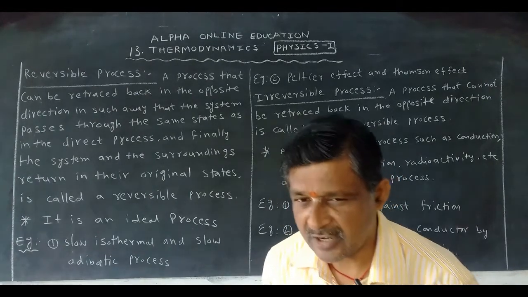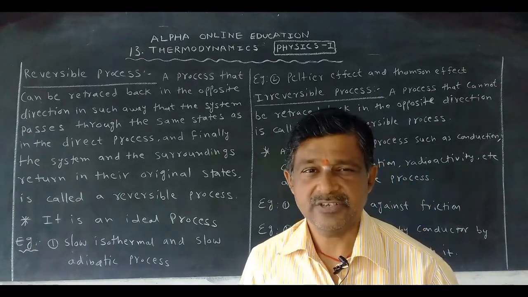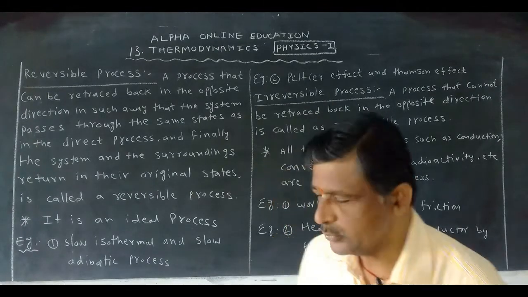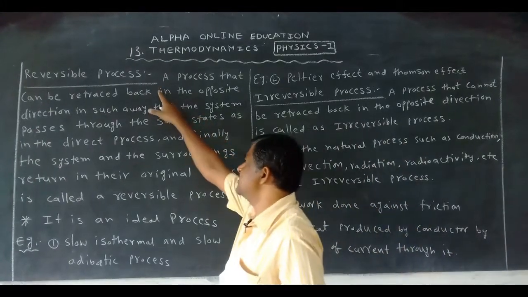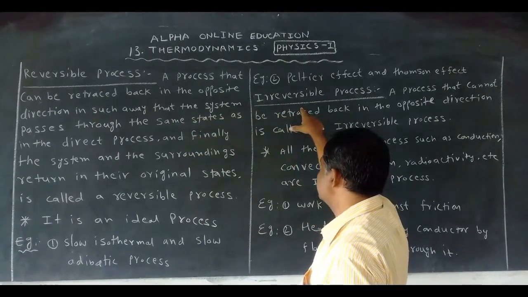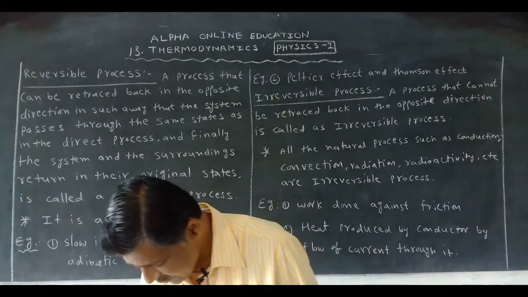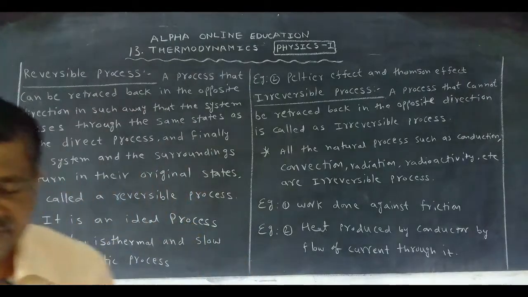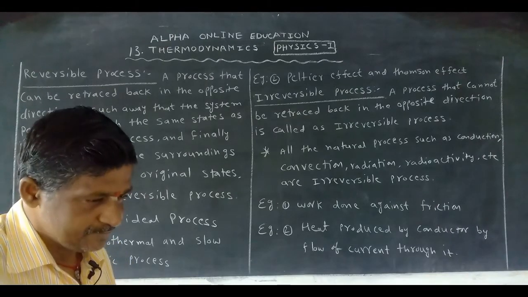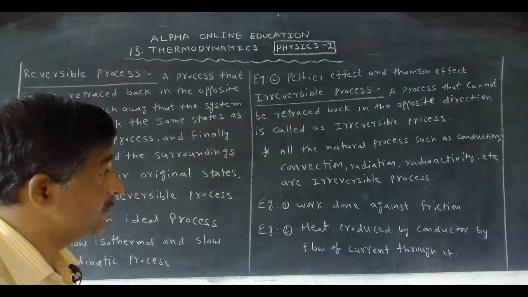These we covered in the last classes, but in this class we want to discuss another 2 processes. And what are the 2? The first one is the reversible process, that is the 7th one, and the 8th one is the irreversible process. Reversible and irreversible processes. Based on this topic, in this chapter we have one 8 marks question. In the next video we will discuss that 8 marks question topic.